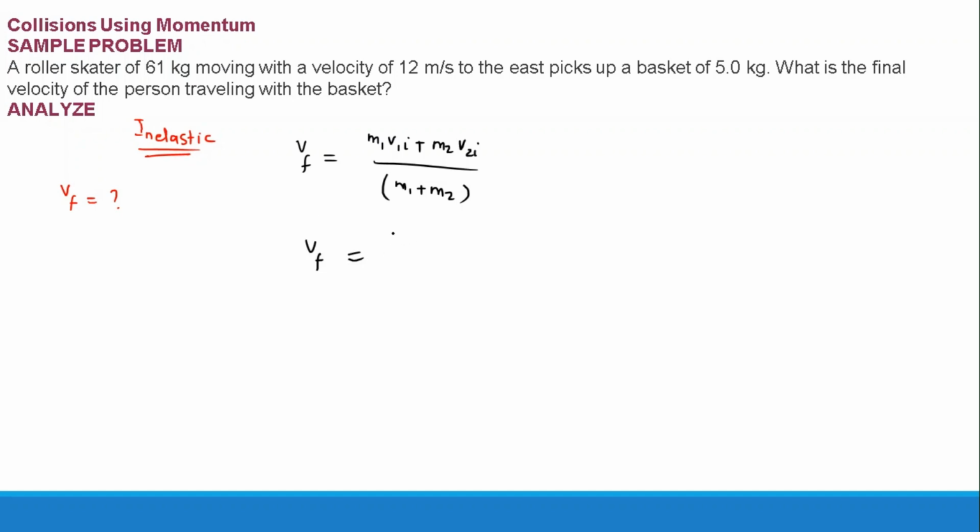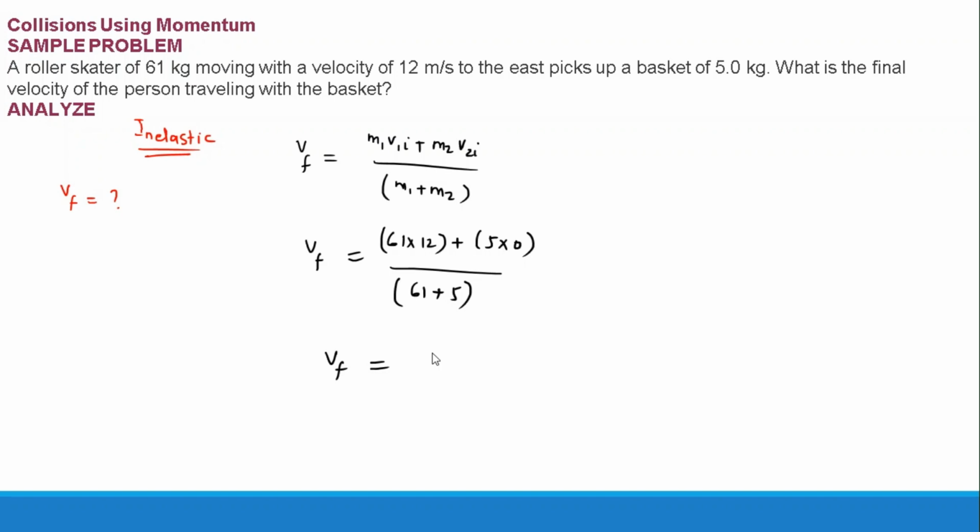m1 is 61 times 12, plus m2 is 5 times 0, over 61 plus 5. This will be the final velocity of the girl and bag. I can find 61 times 12.